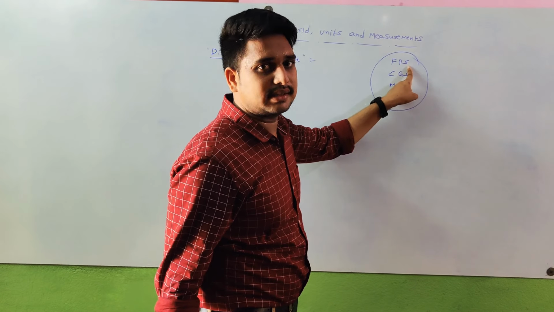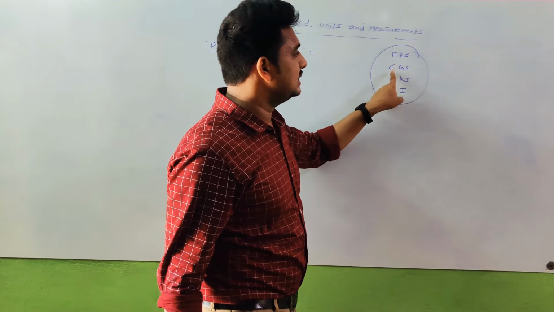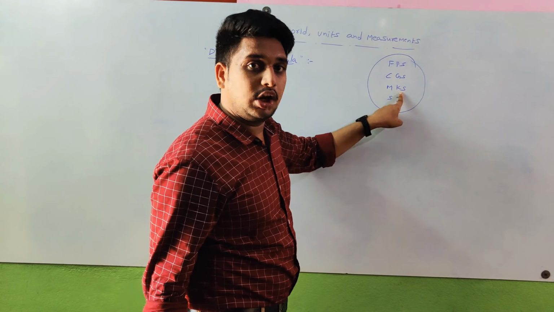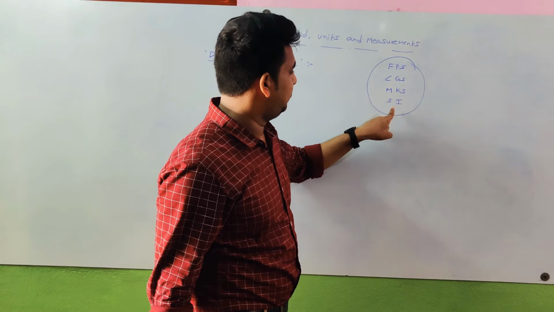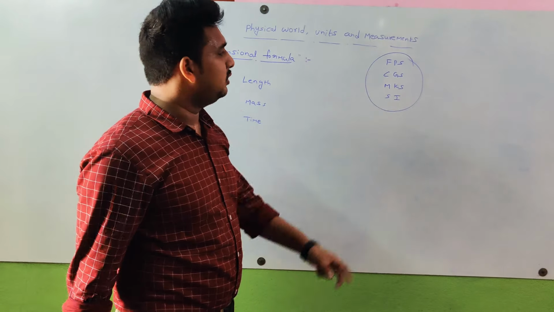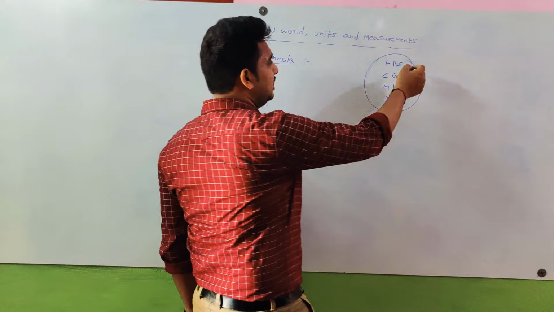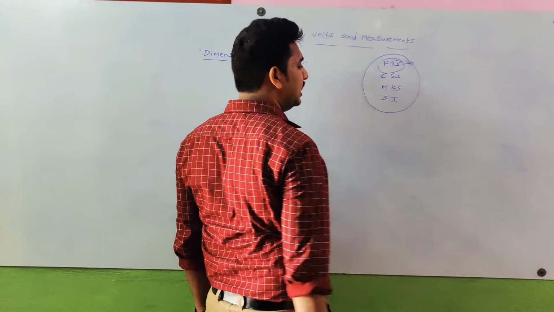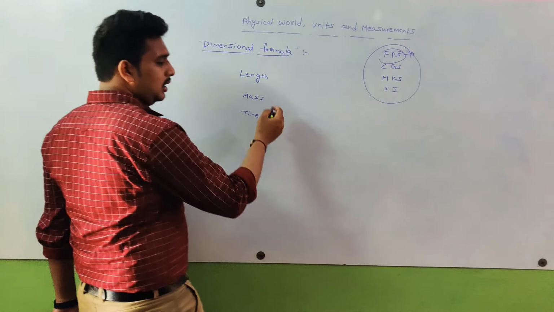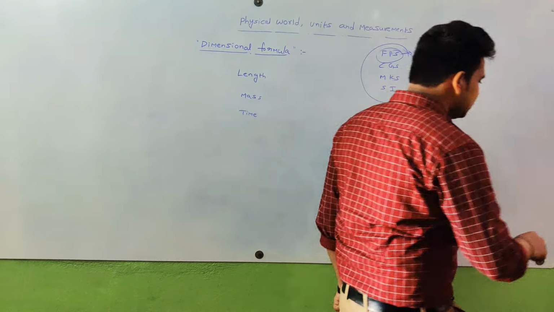Time is in seconds. Next, CGS: C means centimeter, G means gram, S means second. M means meter, K means kilogram, S means second. So these are several types of units, and we mostly use these. FPS is an ancient unit system. Now, before writing the dimensional formula,